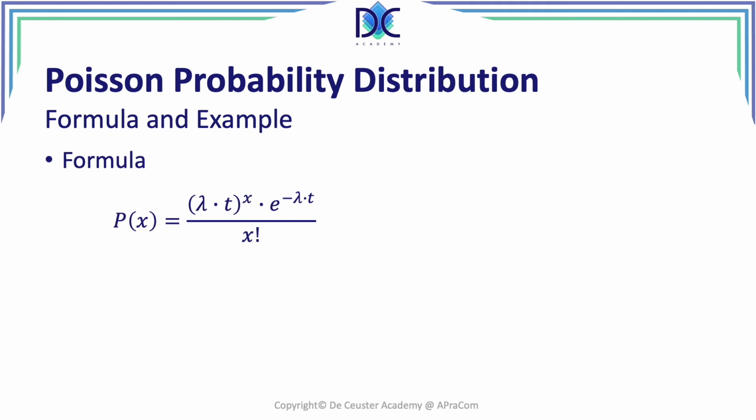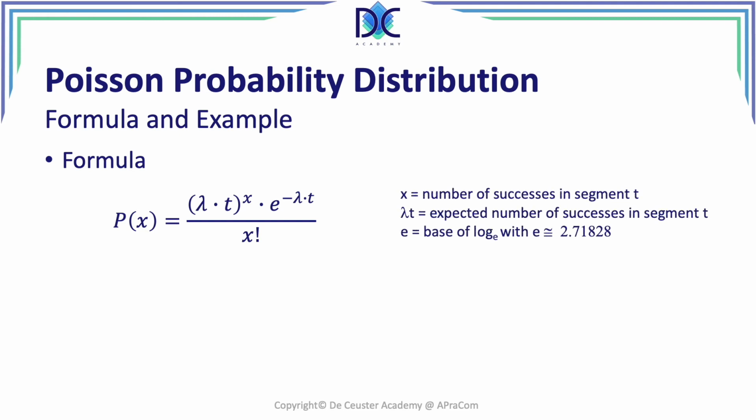Now let's have a look at the formula and some examples. The formula: P of x, the probability that x occurs, is lambda times t to the power x, multiplied with e to the power minus lambda times t, and all that divided by x factorial. Now x is the number of successes in the segment t. Lambda t is the expected number of successes in that segment, and e is the base of the natural logarithm, also ln, with e approximately equal to 2.71828. Of course, there are more decimals you can add to e.